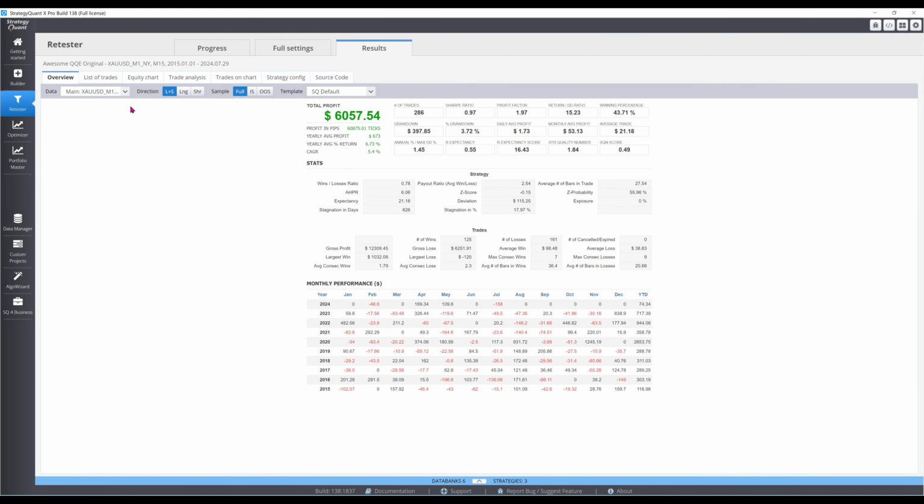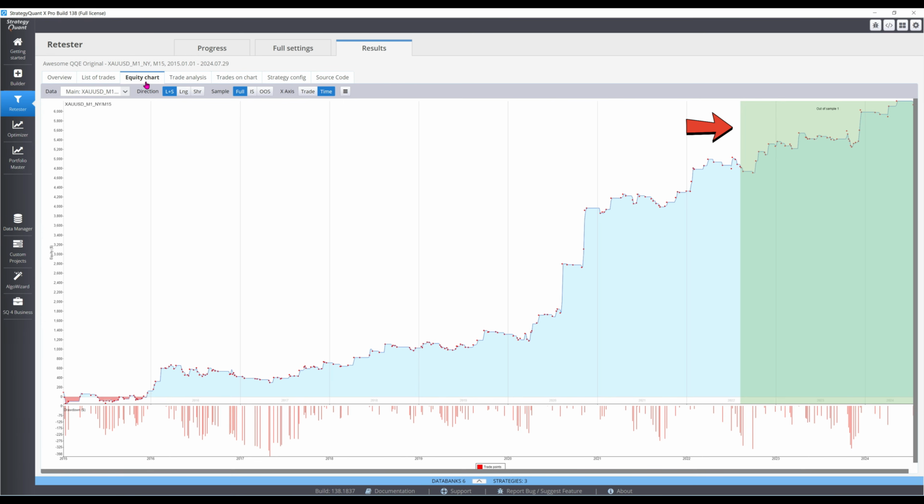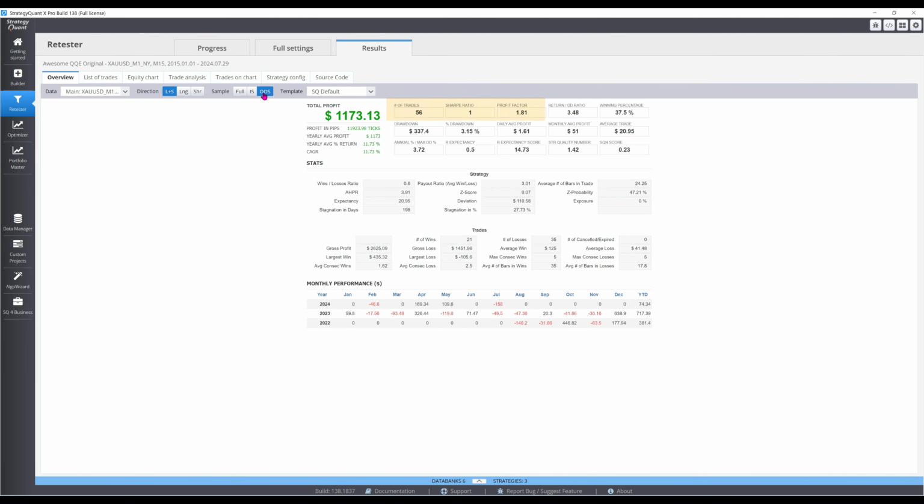From 2015 to 2024, the strategy had solid risk-adjusted performance over 286 trades. This translates to about 2.5 trades per month, with trades lasting an average of 7 hours. If you want a strategy with low market exposure, this should fit the bill. The 2-year out-of-sample portion at the end of the 10 years shows no obvious deterioration. In fact, it had a 1.8 profit factor over 56 trades, which is encouraging.